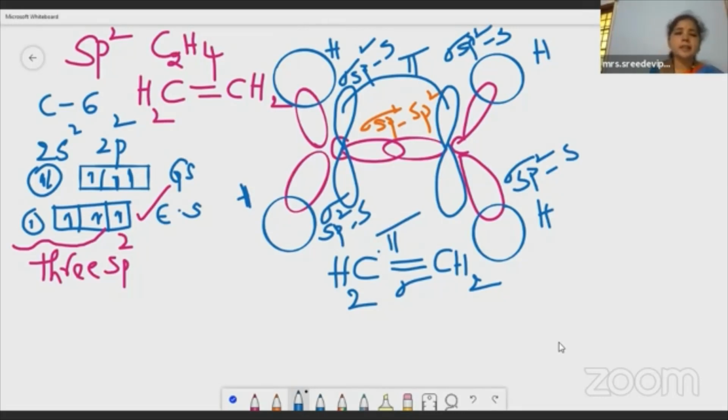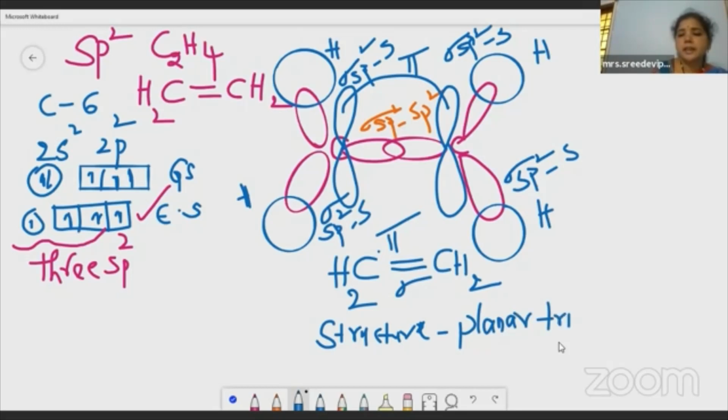Is it clear, children? So in ethylene there is a double bond. The double bond consists of a sigma bond and a pi bond. Now the structure of the molecule. What is the structure? Yes, of course, you are correct. It is trigonal planar or planar triangle. And then the bond angle, yes, it's 120 degrees. Planar triangle, and bond angle 120 degrees. Hope you are clear with this, children.